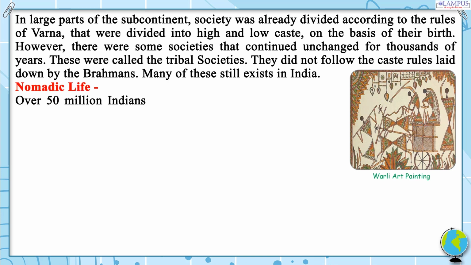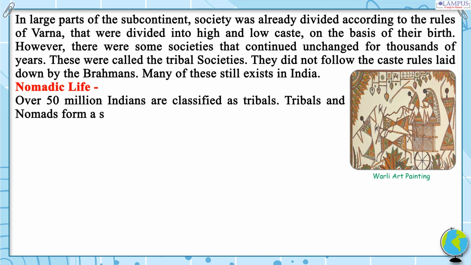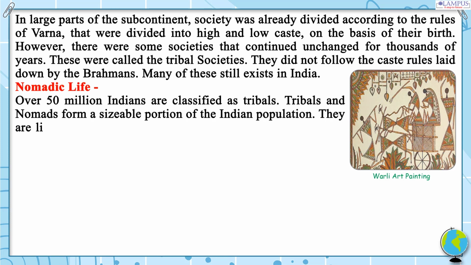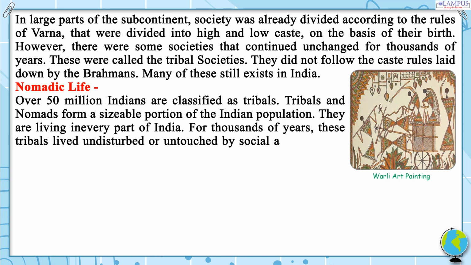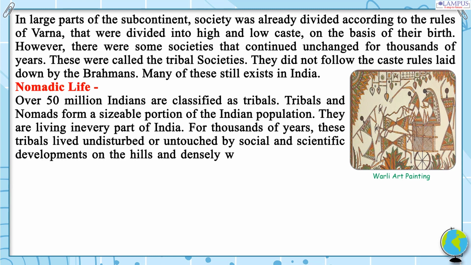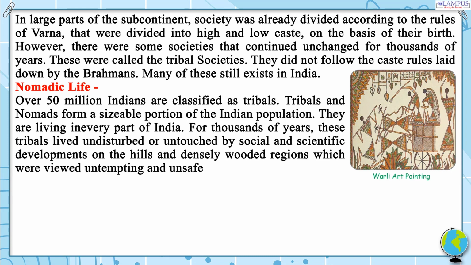Nomadic life. Over 50 million Indians are classified as tribals. Tribals and nomads form a sizable portion of the Indian population. They are living in every part of India. For thousands of years, these tribals lived undisturbed or untouched by social and scientific developments on the hills and densely wooded regions, which were viewed as tempting and unsafe by others.